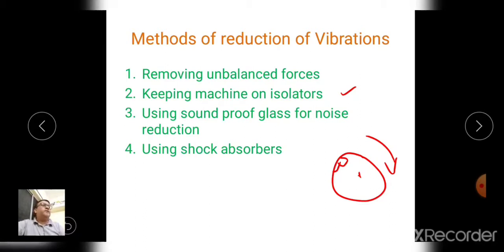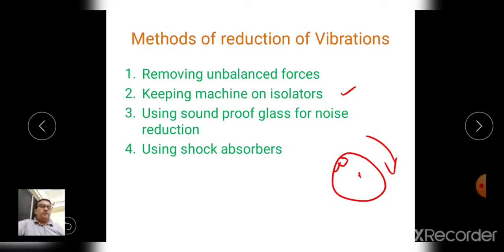Machines make a lot of noise. Though utmost care is taken to reduce this noise, 100% reduction is not possible, and to avoid the contact of the operator with this noise, soundproof glass cabins are made. The machine is kept in the cabin and the operating panel is outside the cabin, so this noise will not reach the operator.